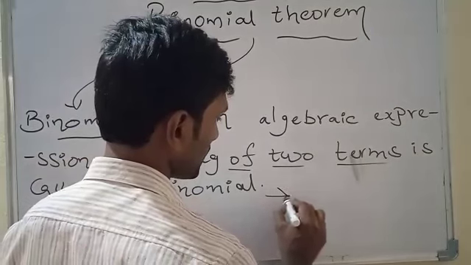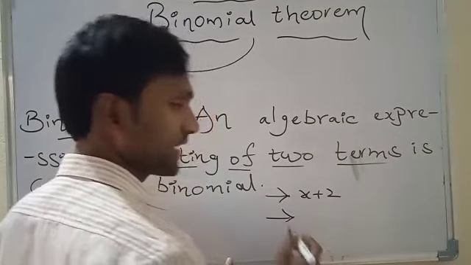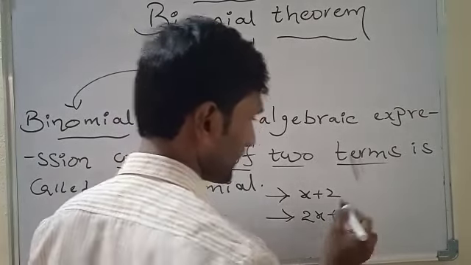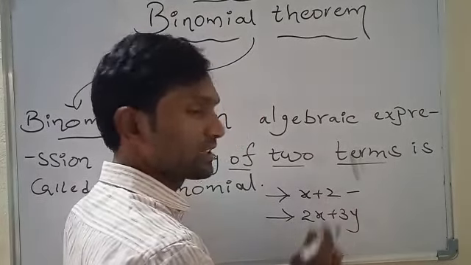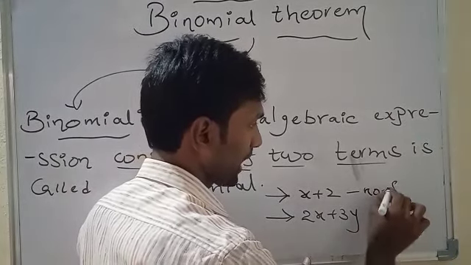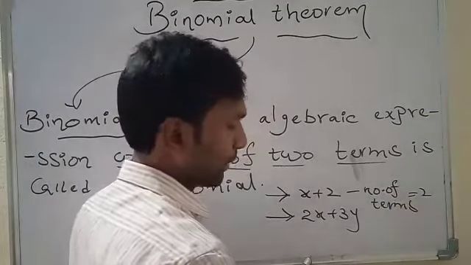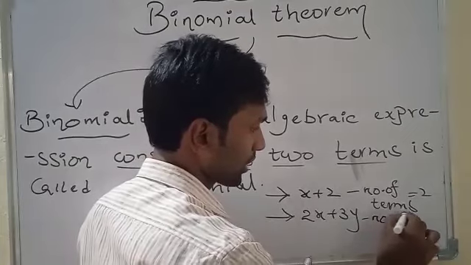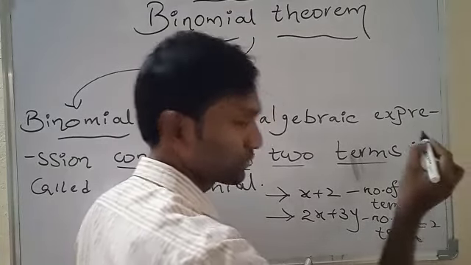See this one. The first algebraic expression is x plus 2. The second algebraic expression is 2x plus 3y. Come to the first algebraic expression. In the first algebraic expression, number of terms equals 2. Come to the second algebraic expression. In this algebraic expression also, number of terms equals 2.